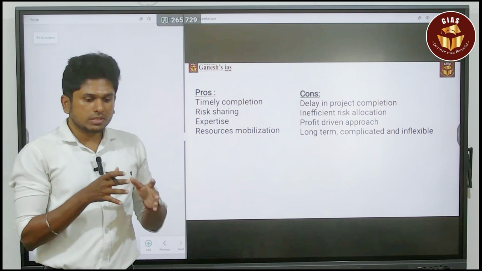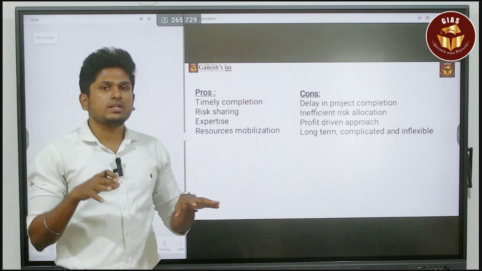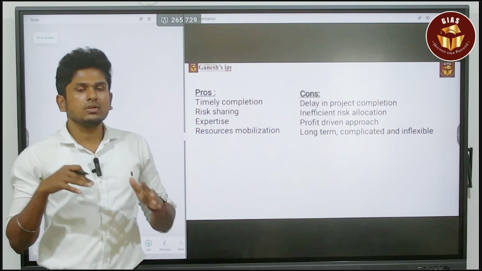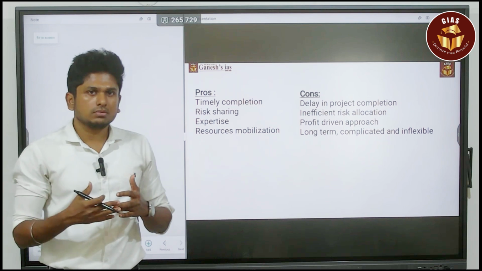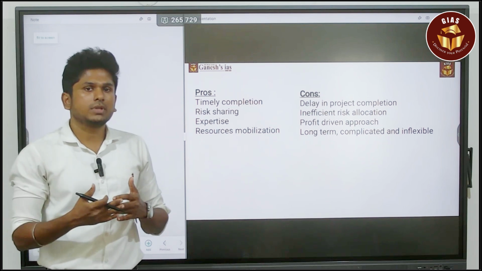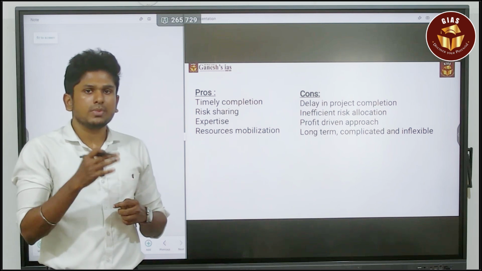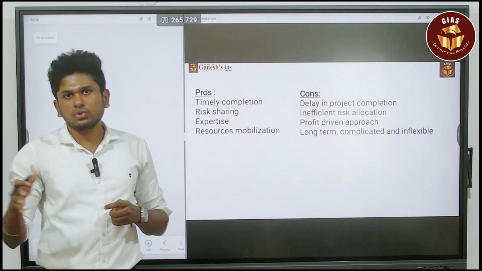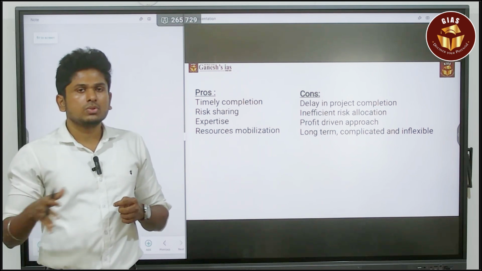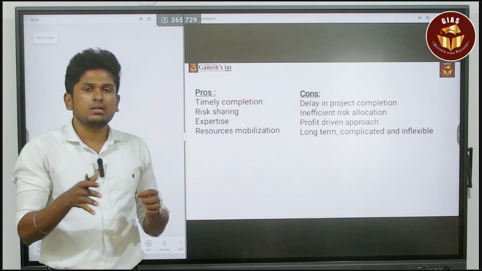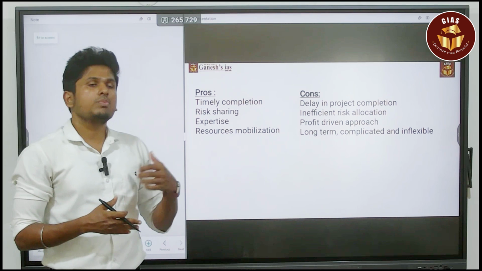When it comes to risk allocation, a major tussle happens between the private and the public player, because who is going to take the blame if anything goes wrong? That is the major issue. Because of that only, most of the triple P models are not getting into the real-time thing. It is not getting onto the ground. It stays only in discussion and does not reach the creation of any projects. So that is the major issue.